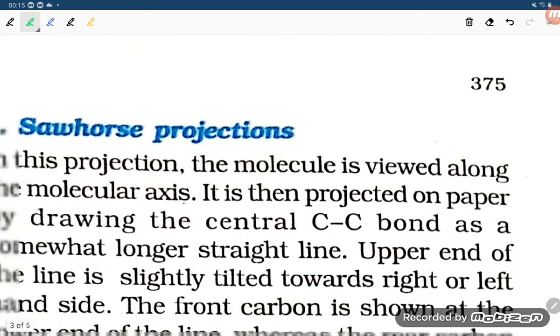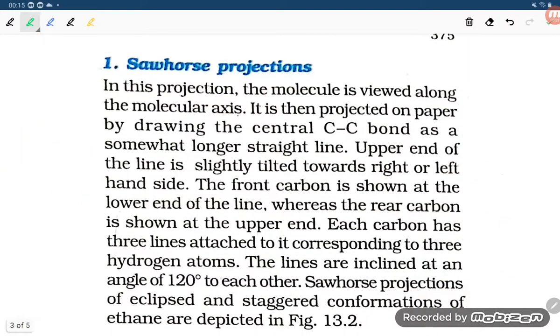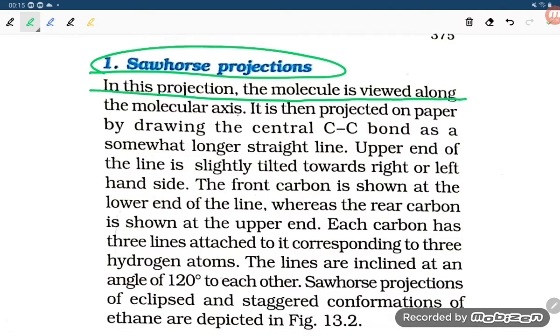Let us see, students, what the Sawhorse projection is. If you talk about the Sawhorse projection, in this projection the molecule is viewed along the molecular axis.